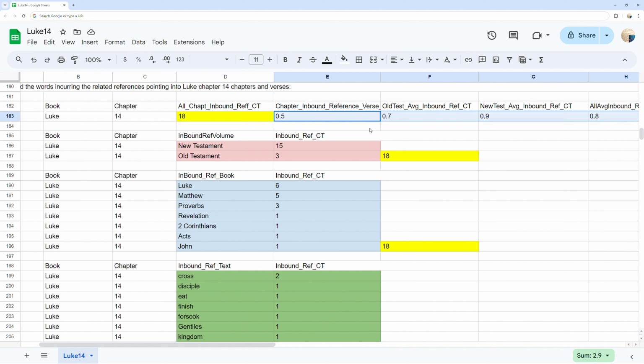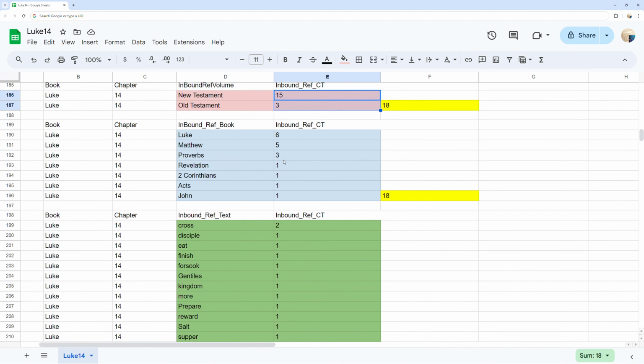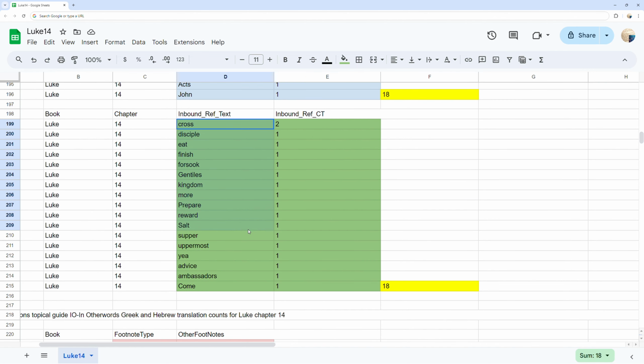In red, you can see the inbound references by origin source of either Old Testament or New Testament ordered by counts. In blue, you can see the 7 inbound references into Luke chapter 14 verse references by origin Bible books Luke through John ordered by counts. In green, you can see the 17 words that incur the related inbound reference counts into Luke chapter 14 from other Bible verses ordered by the count used.